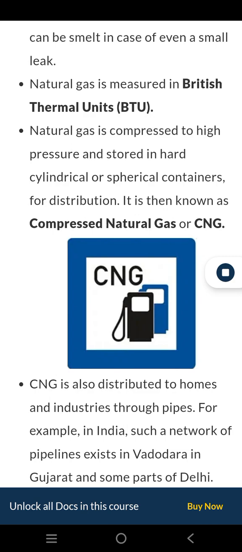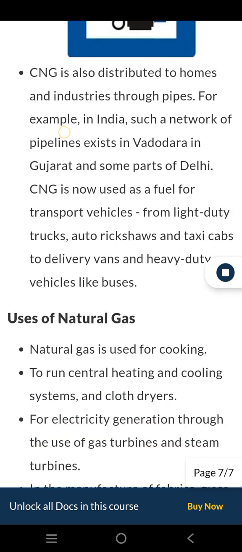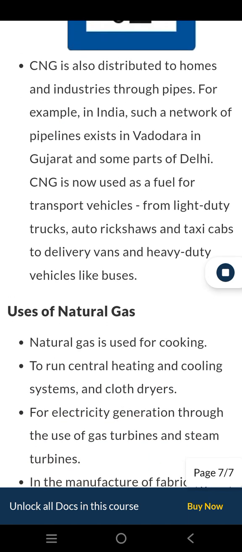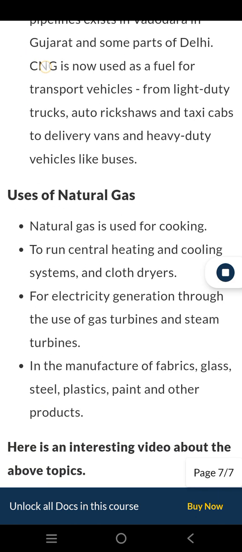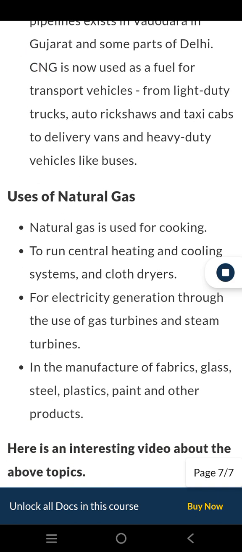CNG is also distributed to homes and industries through pipes. For example, in India, such a network of pipelines exists in Vadodara in Gujarat and some parts of Delhi. CNG is now used as a fuel for transport vehicles from light-duty trucks, auto rickshaws and taxi cabs to delivery vans and heavy-duty vehicles like buses.